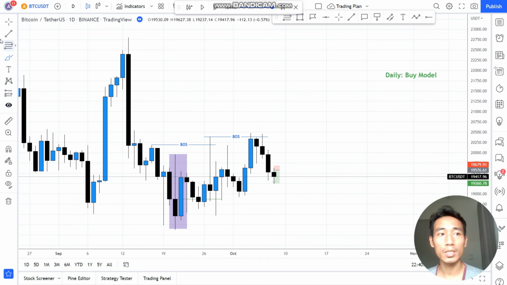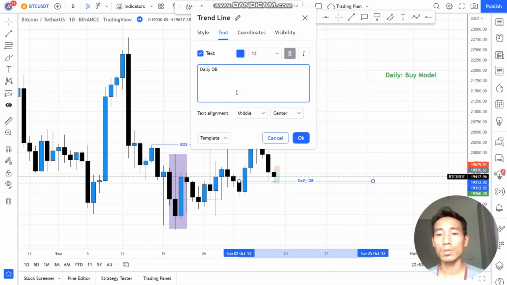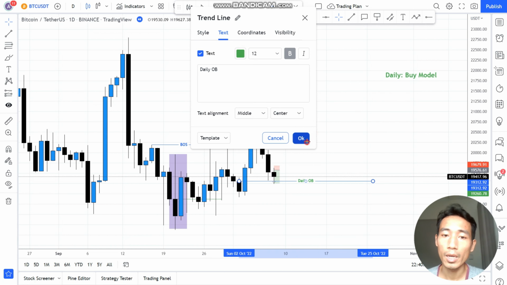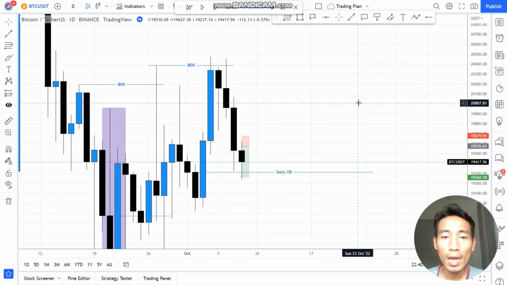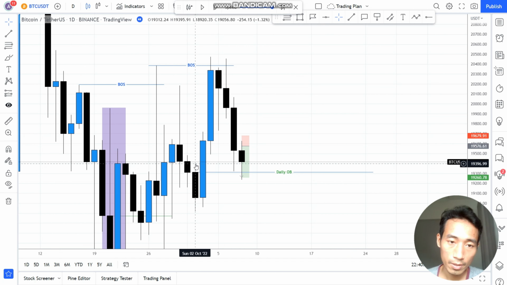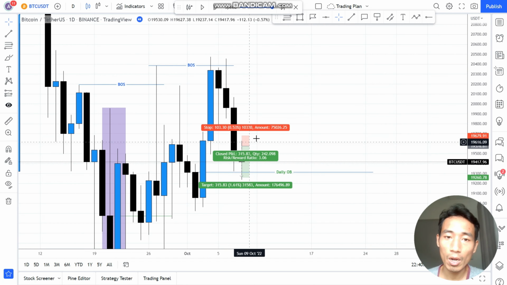Currently our situation is right here. Price comes back into this. I consider this one an order block, so I'm going to mark it out as a daily order block. Okay. When I see this as a daily order block and price trades down into it, why didn't I buy around here, at the high of this candle? Why did I think the price would go down again? Why did I short there?